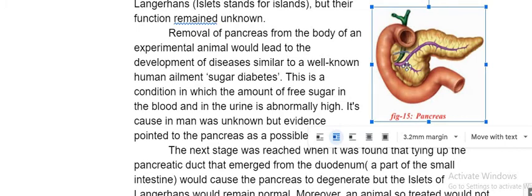The dog didn't die. But what actually happened is, its sugar levels in the blood increased. When he tested, the dog got diabetes. So he understands that some relation is there between the pancreas and the diabetes problem. Generally human beings also will get that. So what he did is, he again attached the pancreas and did the operation again.